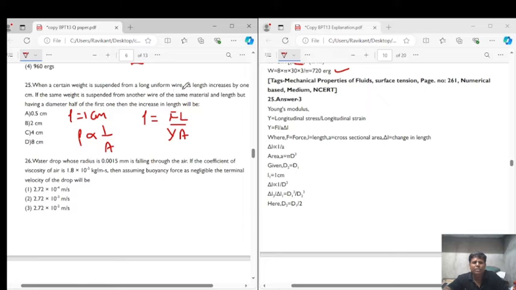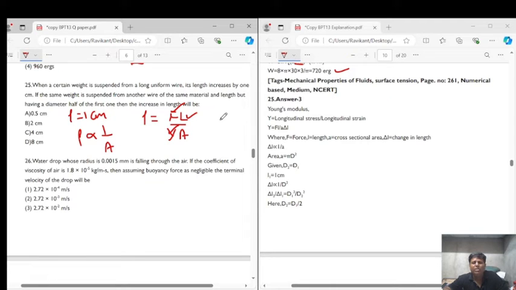What they are saying in this question is, if the same weight is suspended, it means the force is the same, from another wire of the same material, meaning Young's modulus is the same, and length L is the same, but having a diameter half.